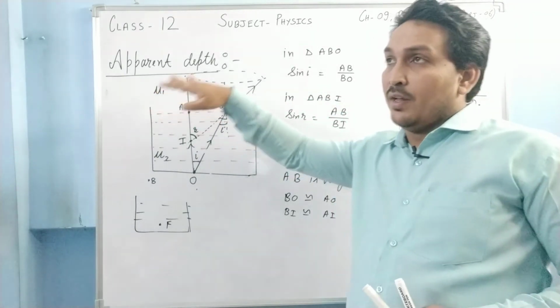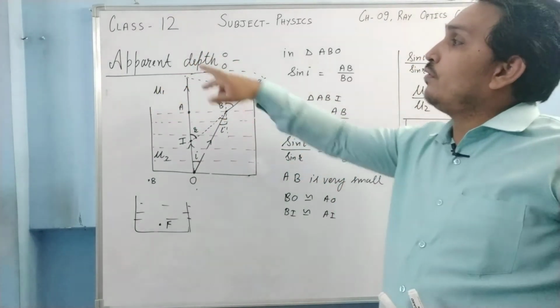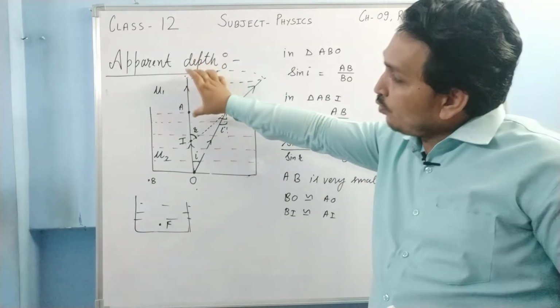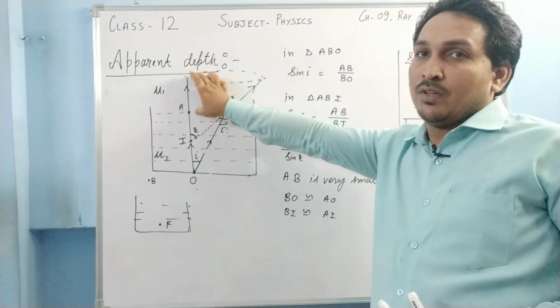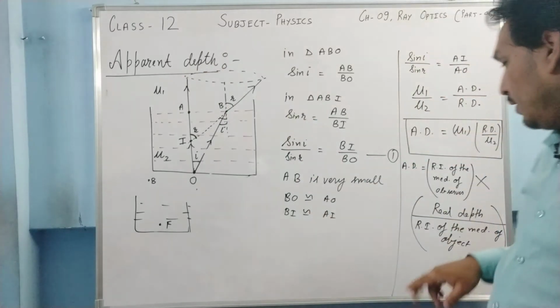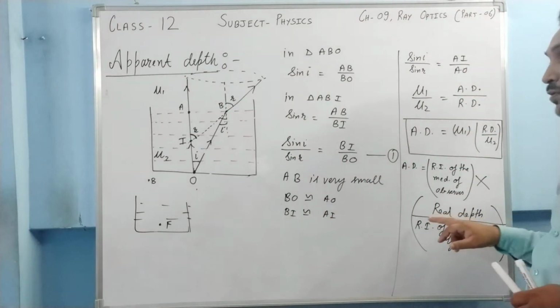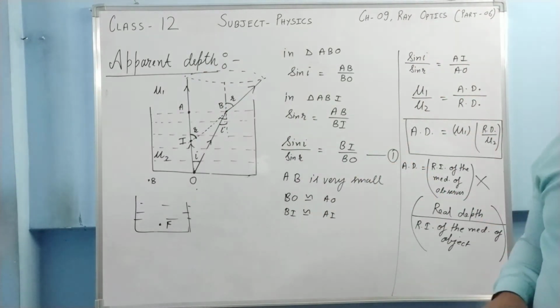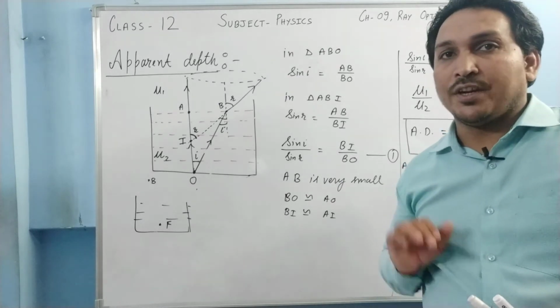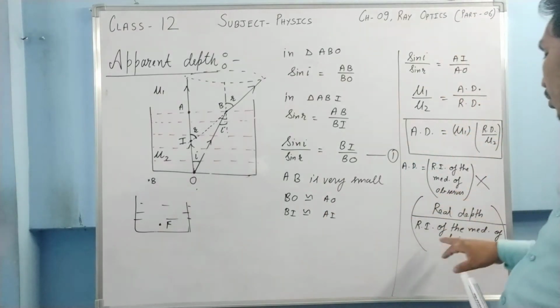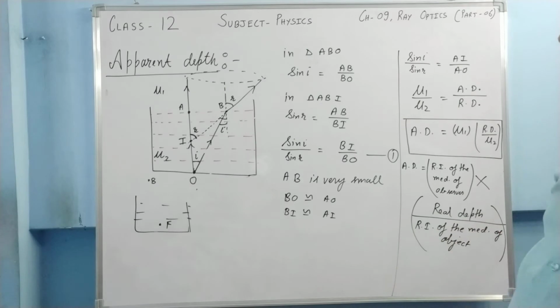If someone asks for the relative position with respect to that object, you need to add this in that. So please remember, this real depth is with respect to the free surface of the liquid, the interface, upon the refractive index of the medium of the object.